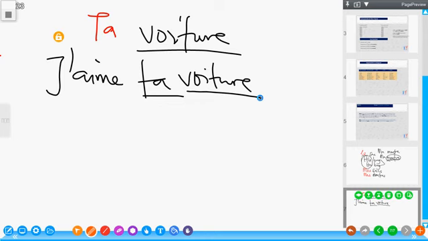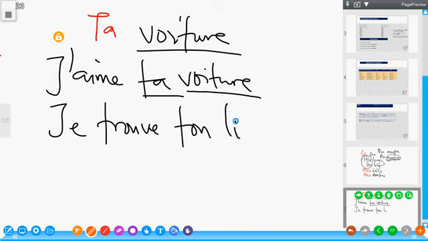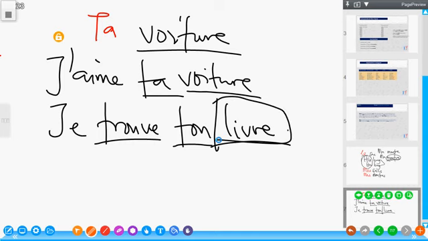So for masculine singular object, I can say je trouve ton livre. Je trouve ton livre. Trouver means to find. Ton, because livre is a masculine object, so I have to use the masculine singular possessive adjective. I find your book. This book may be belonging to a male or a female. It doesn't matter. But the gender of this book is what matters.